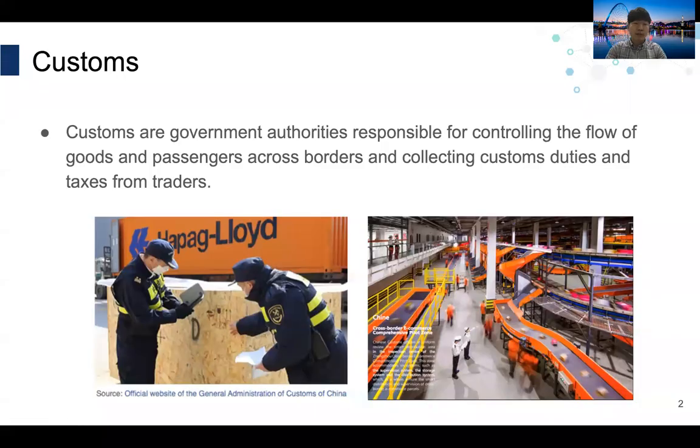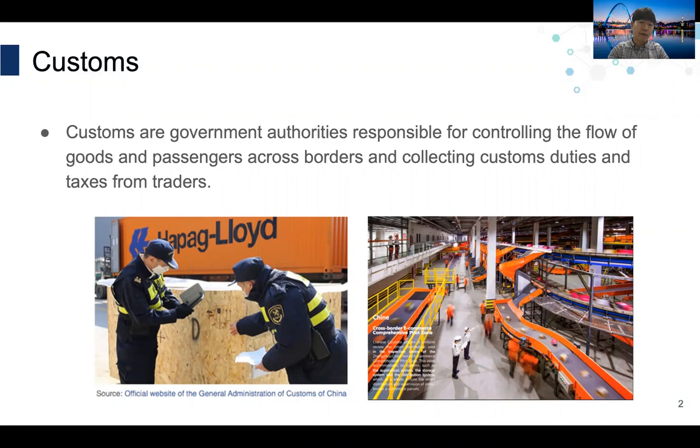For those who are not familiar with this area, I'm going to spend a 5-minute overview and then we'll go into the technical part. So what is customs and what kind of problems are there? Customs are government authorities responsible for controlling the flow of goods and passengers across borders. By doing customs control, customs administration collects customs duties and taxes from traders.